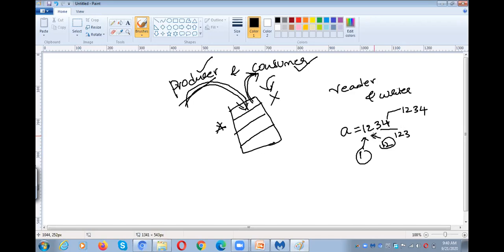So why did this particular problem happen? While I am writing, the readers are reading. That is the problem. So the readers should be allowed to read only after the write operation.